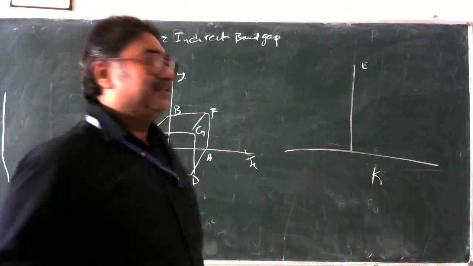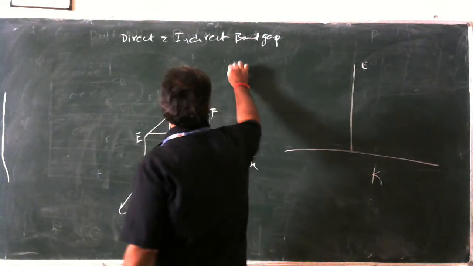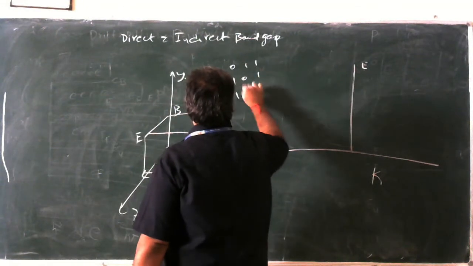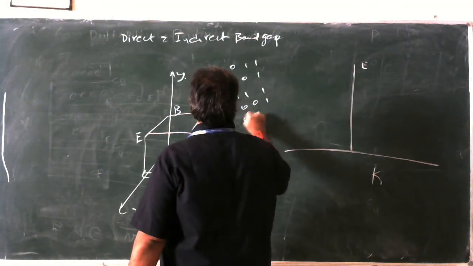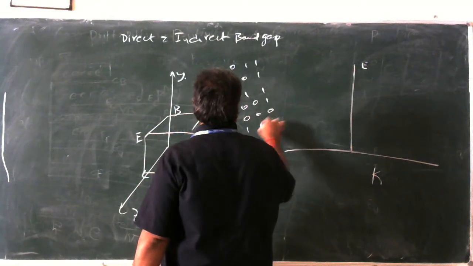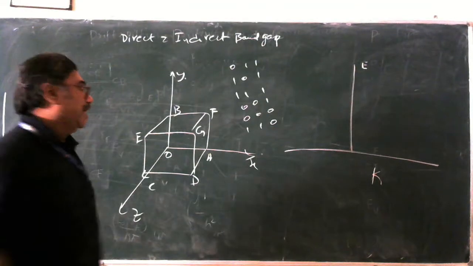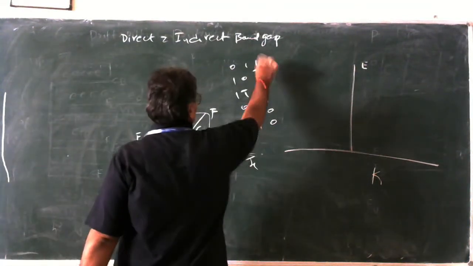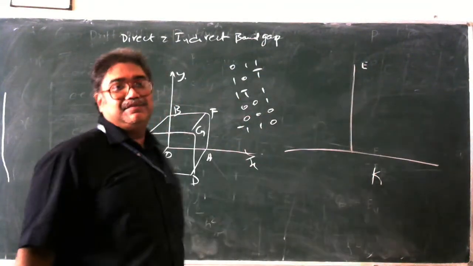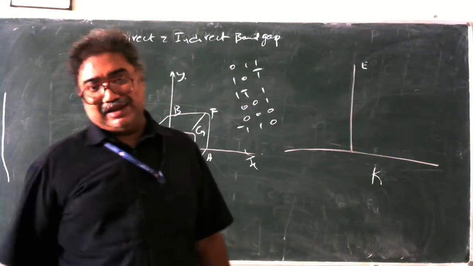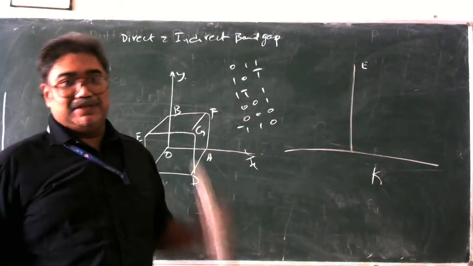They are always represented like 0, 1, 1, 1, 0, 1, 1, 1, 1, 0, 0, 1, 0, 0, 0, 1, 1, 0, and so on and so forth. And if there are any bars on these numbers, it implies a negative intercept, an intercept along the negative axis. So they are identified with these numbers.